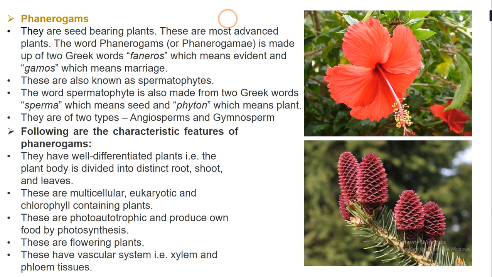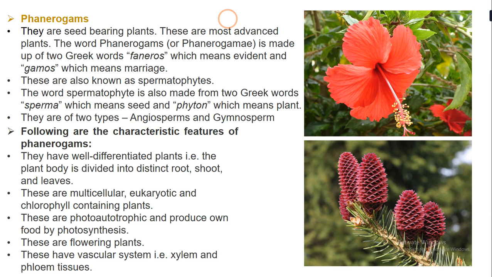When we say they are seed bearing plants, that means they produce fruits, and the fruits develop from the flowers. So here the flowers are very evident. The reproductive organ is very evident and prominent.